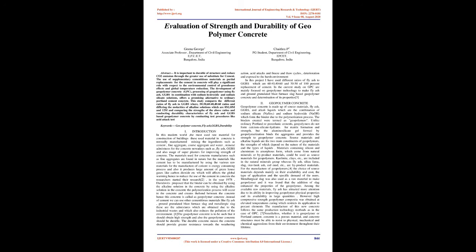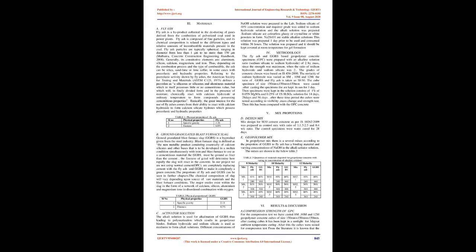2. Geopolymer concrete. Geopolymer concrete is made up of source materials, fly ash, GGBS, and alkali liquids, which are the combination of sodium silicate, Na2SiO3, and sodium hydroxide, NaOH, which form the binder due to the polymerization process. The binders created were termed geopolymers. Unlike ordinary Portland or pozzolanic cements, geopolymers do not form calcium silicate hydrates for matrix formation and strength, but the aluminosilicate gel formed by geopolymerization binds the aggregates and provides the strength to geopolymer concrete.